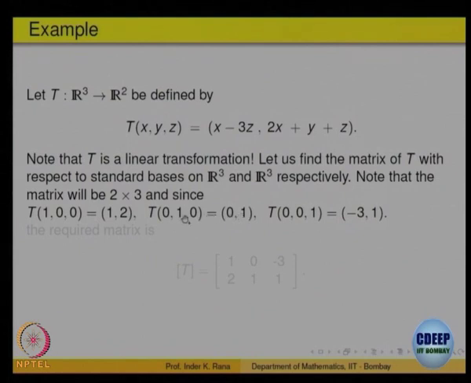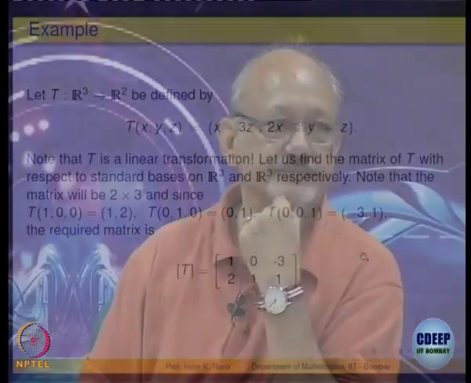This is the image of the second element of the basis in the domain. This is the third element in the domain, its image is minus 1 3. So, that is the matrix. In the domain V1, V2, up to Vn, look at the ith entry, write its image as a linear combination on the other side, and that gives you the ith column. That is how you get the matrix.